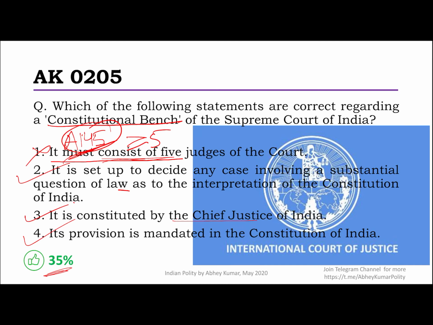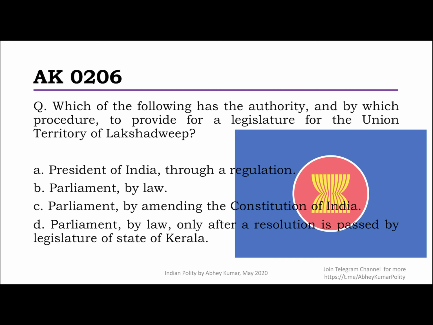So the article 145. Next question is, which of the following has the authority and by which procedure to provide for a legislature for the Union Territory of Lakshadweep? The most important article, the relevant article here is Article 239. Okay, please do read it. I know Union Territory is an area where people generally don't focus so much, but we cannot take any chance. Last year itself, I mean this year when you are preparing, a lot of things have happened in the Union Territories, merger, etc. Union Territory is an important area.